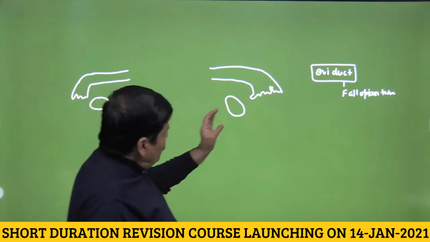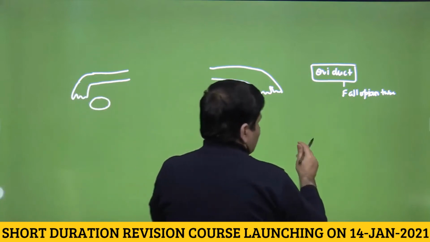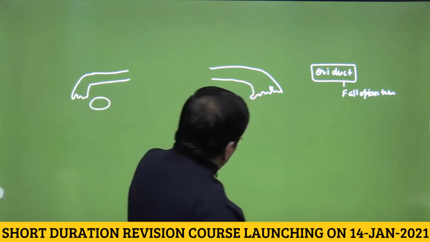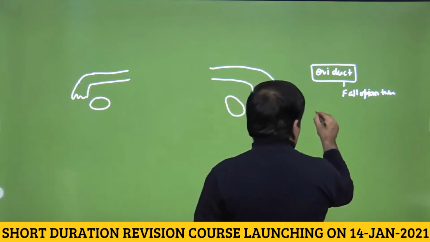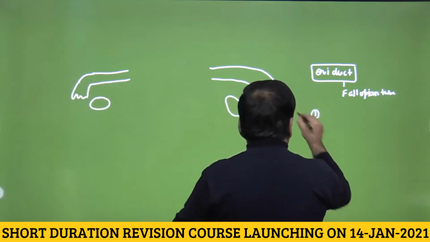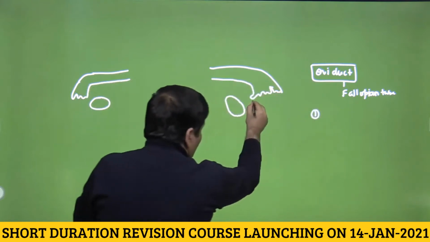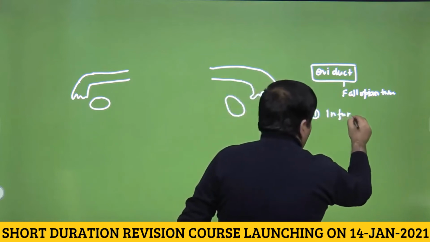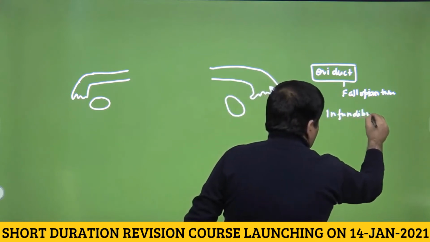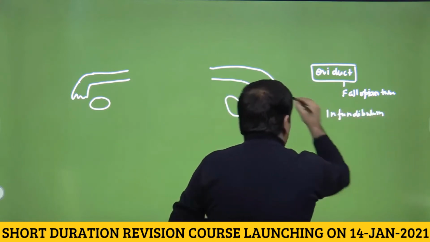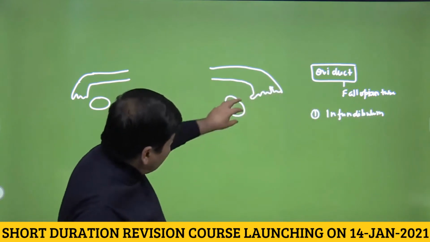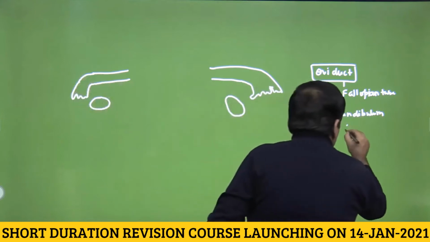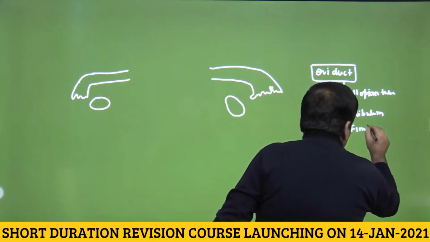Now this fallopian tube is around 12 to 13 centimeters in length, and it has various parts. Number one, the part that is very near to the ovary is called the infundibulum. You can see that this infundibulum at the end near the ovary has some finger-like projections, called the fimbriae.